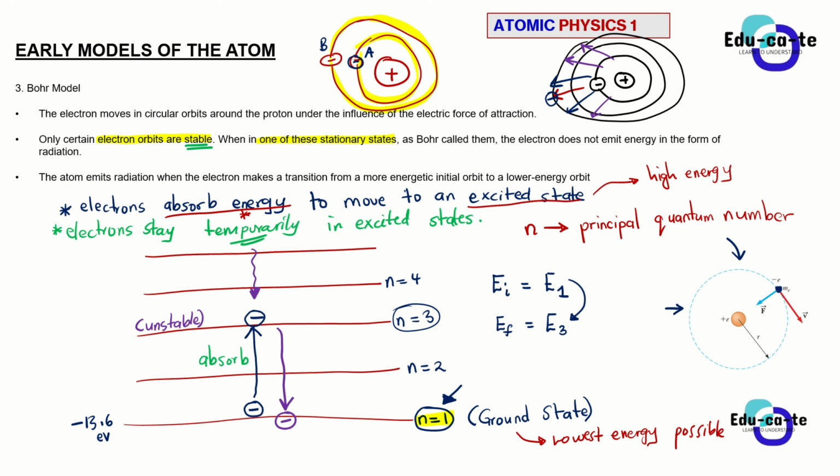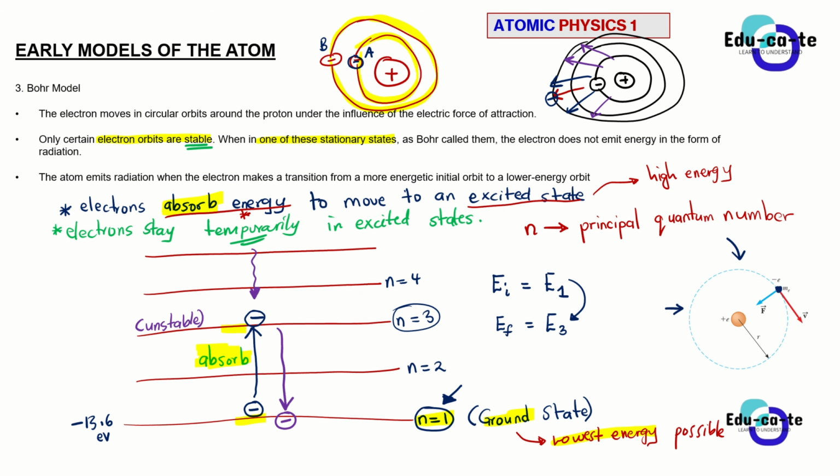It is to go back to the ground state. So now what happens to the energy that it absorbed? Because we said that for the electron to move from a lower energy state to a higher energy state, it absorbed some energy. There was an absorption of energy there. Now that it has absorbed the energy, what will happen to the energy if it is going to go back to a smaller ground state, to the lowest energy possible? What will happen to the energy that the electron contains? What will happen to the energy that the electrons absorbed?